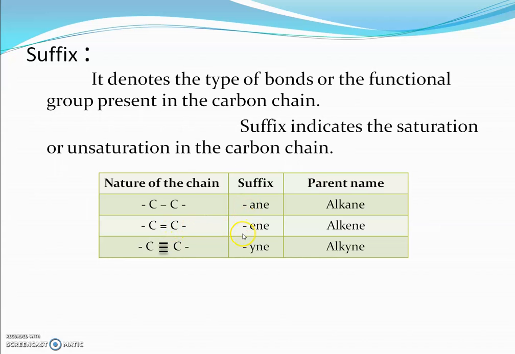The next suffix is ene. It indicates that in that particular parent there is at least one carbon to carbon double bond, and therefore the parent name will be alkene and the suffix will be ene. If one of the carbon to carbon bonds is a triple covalent bond, then the parent name will be alkyne and the suffix will be yne.